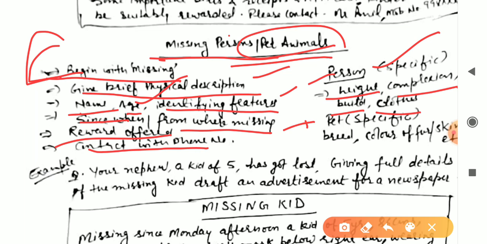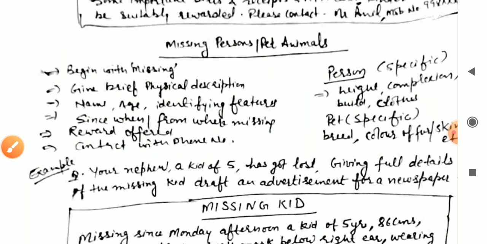किसी आदमी का रंग बताना है, that is fair complexion, कि उसका बिल्कुल गोरा कलर है. You are saying that his complexion, it means he has गेहुआ कलर, and dark complexion, सांवला color. So you will have to explain the complexion, and also build quality, how strong he is, weak, like that, and also mention the clothes, what he was wearing when he was lost. In a pet, you will have to tell the breed, किस प्रकार की उसकी breed है, color कैसा है, color of fur or skin, you will have to mention.